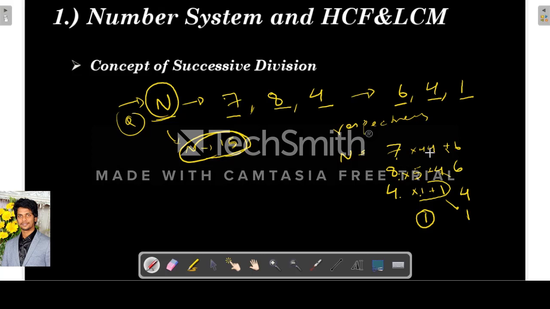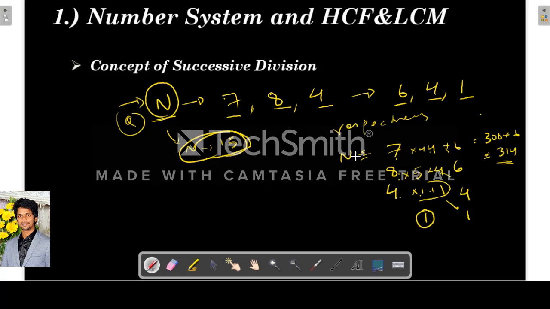So this can be our number. See, 7 into 44. 44 times 7 is 308, plus 6 is 314. So our number can be 314. There can be many such numbers, but 314 is one number.